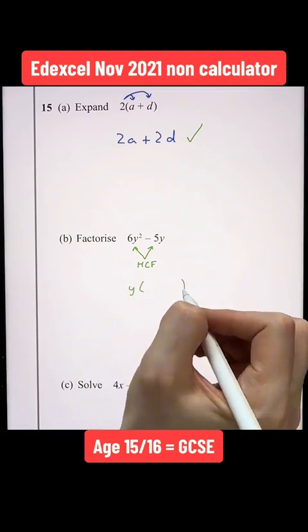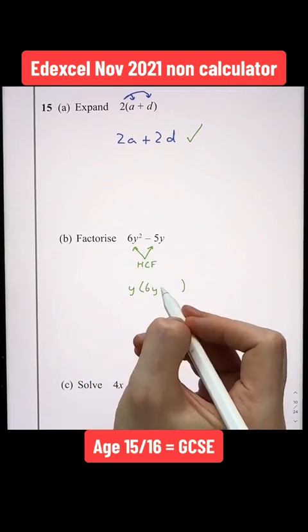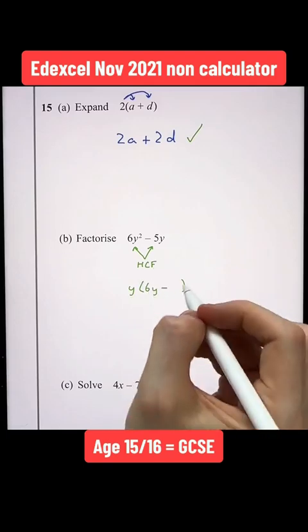We now open our single bracket. What do I times y to get back to 6y squared? I'm missing 6y. The sign in the single bracket is always the same, so minus. What do I times y to get back to negative 5y? I'm missing negative 5.